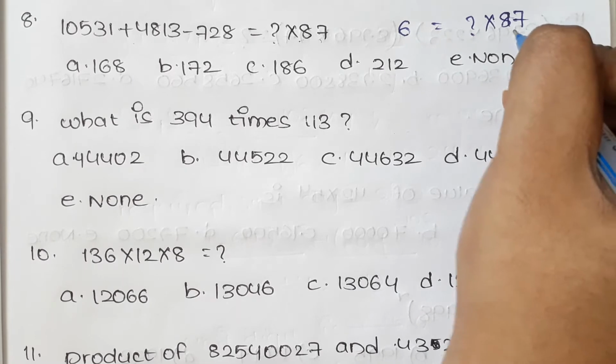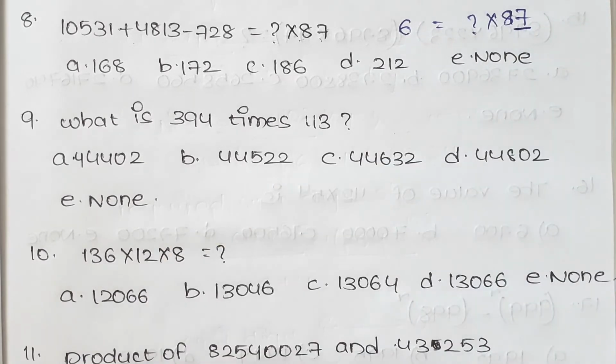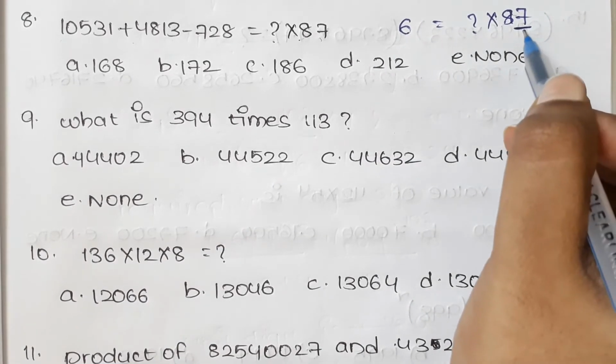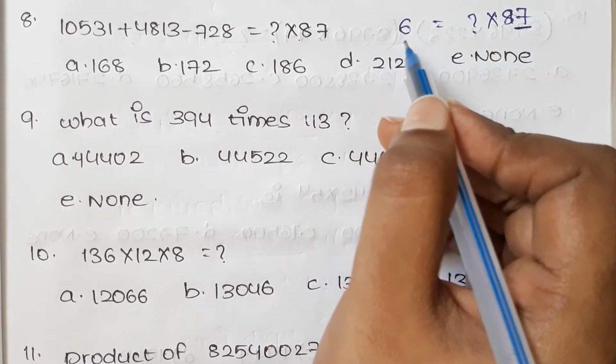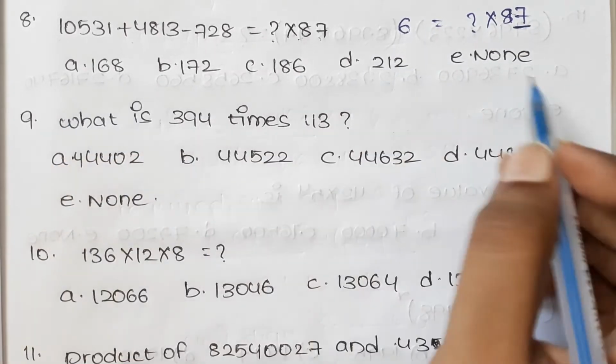In the multiplication by 7, for which number will we get unit place as 6, we should check in the given options.